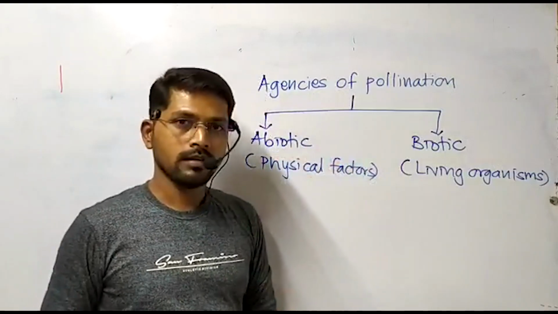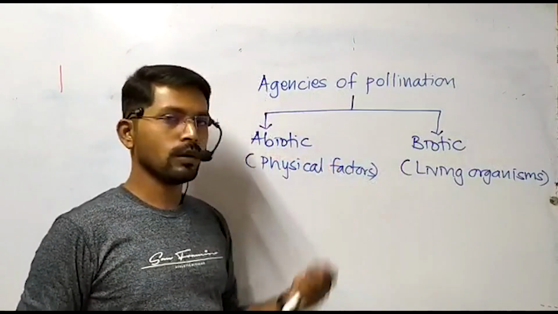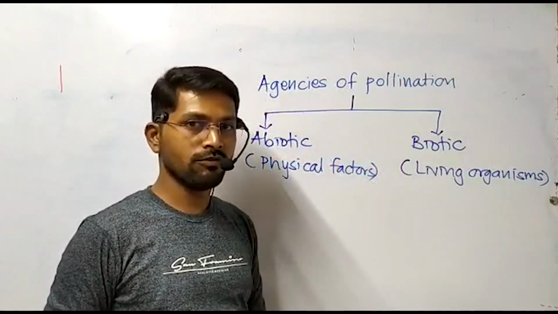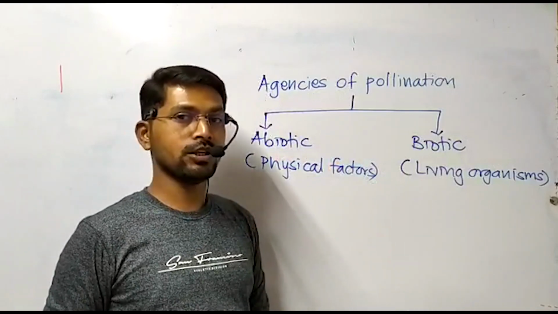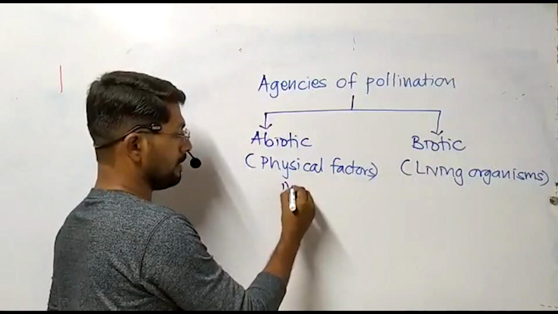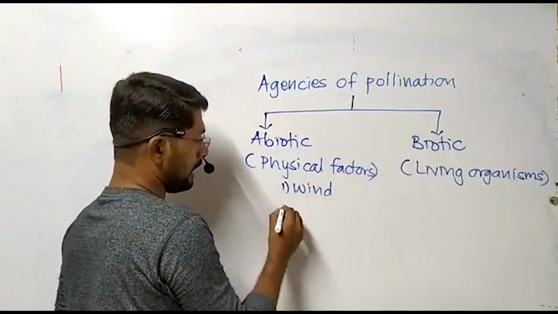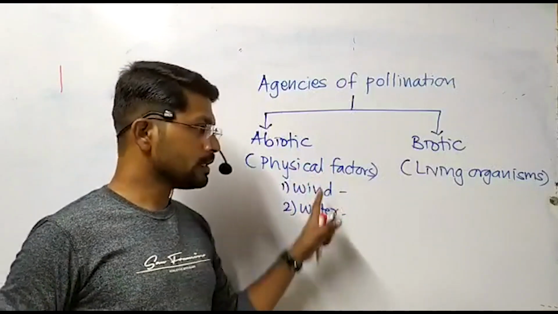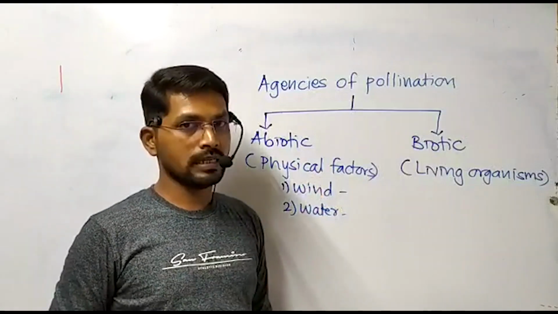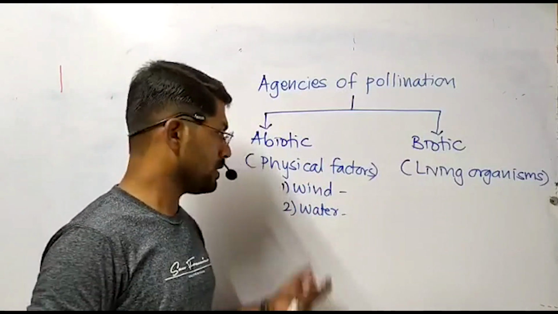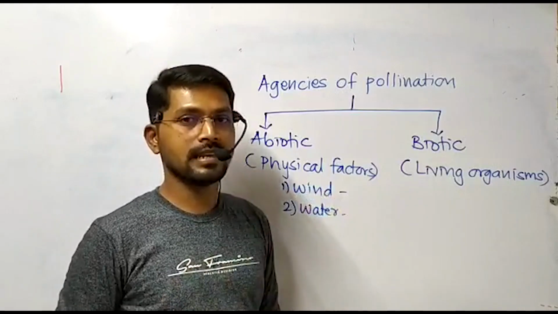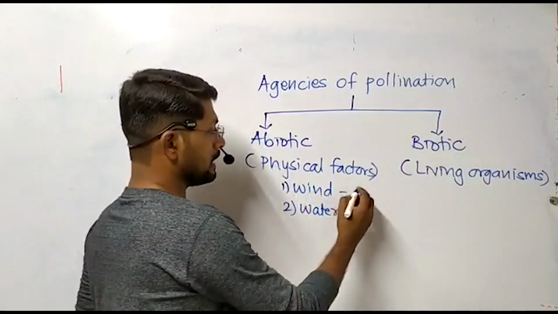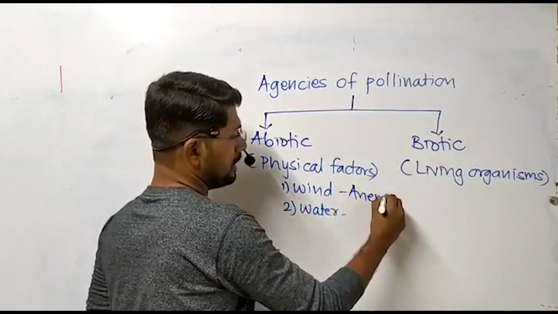Under abiotic agencies of pollination, or what we call physical factors responsible for pollination, there are mainly two. The first one is wind and the second one is water. On the basis of these agencies, the type of pollination is of two different types. When wind is involved as an agency of pollination, the type is called anemophily.